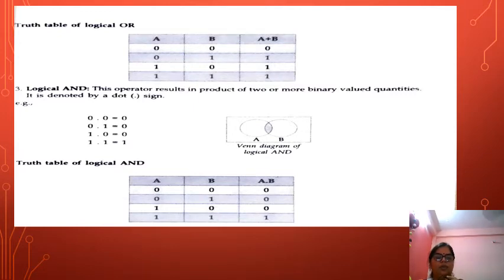Okay, it is just denoted as a multiplication sign. The operator results in the product of two or more binary valued quantities. It is denoted by dot. 0 dot 0 will be 0, 0 dot 1 will be 0, 1 dot 0 will be 0, and 1 dot 1 is 1. Okay, see here the truth table of and has been represented here. Pay attention towards it.